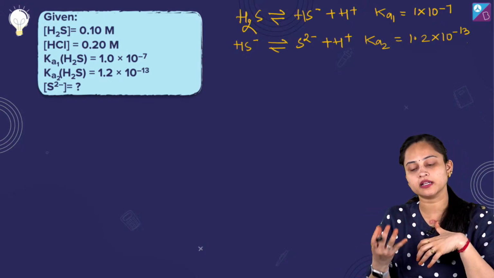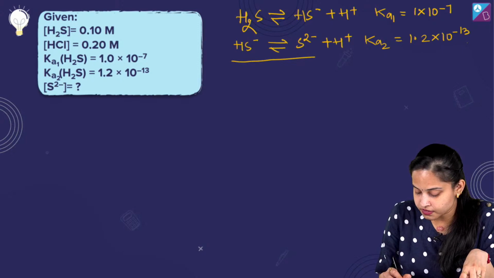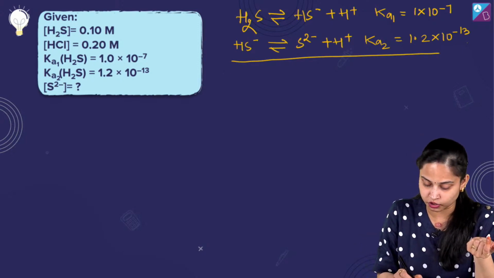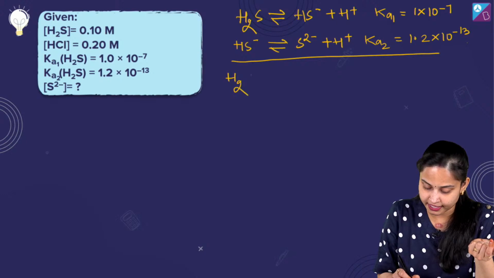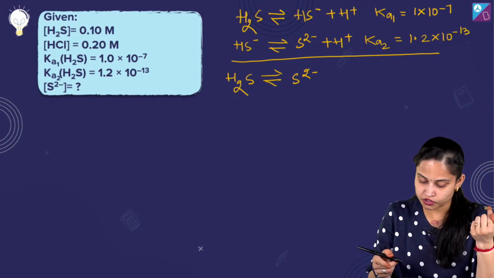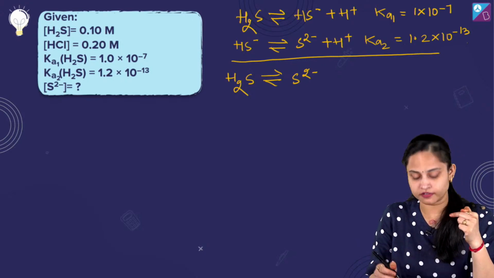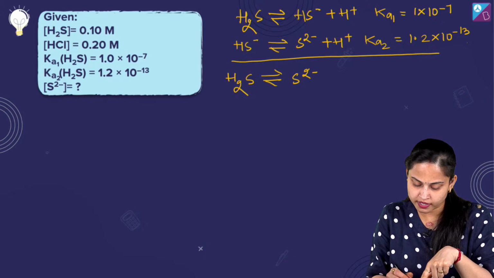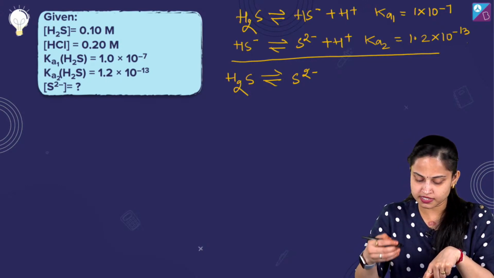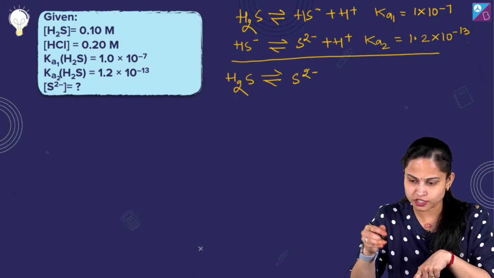अब क्या किया जाए, हमें क्या बताना है, what we need to tell is the concentration of S2 negative. तो अगर इन दोनों को मैं add कर देती हूँ, H2S is going to give me HS negative plus H positive, then HS negative giving us S2 negative plus H positive.